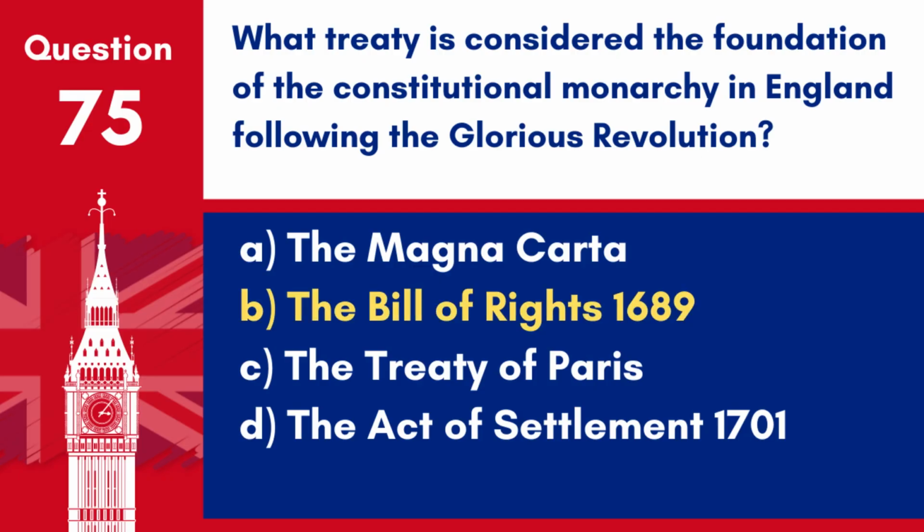Answer B. The Bill of Rights 1689. This treaty established limits on the powers of the Crown and set out the rights of Parliament, foundational to the constitutional monarchy after the Glorious Revolution.